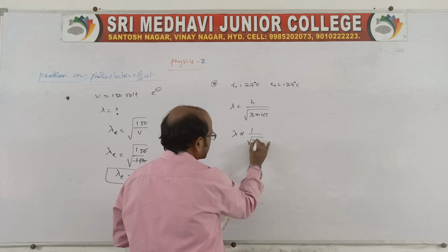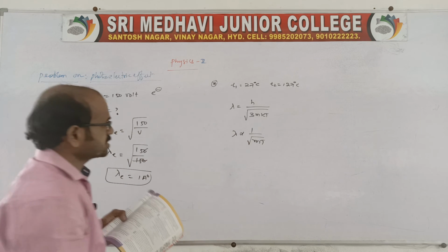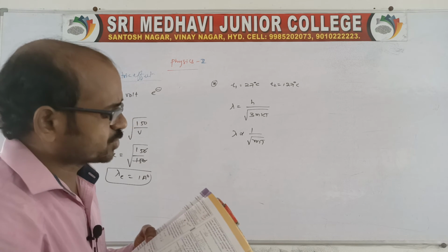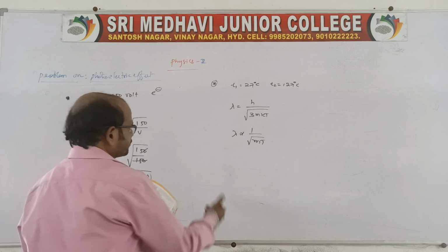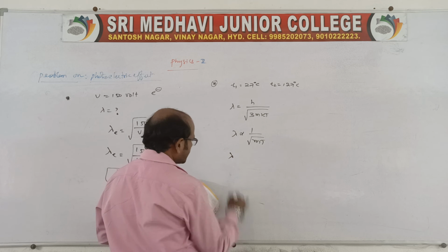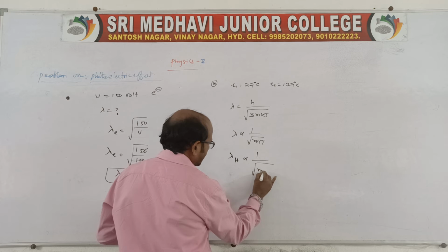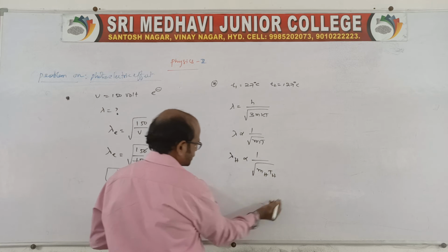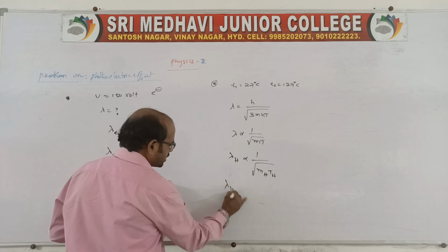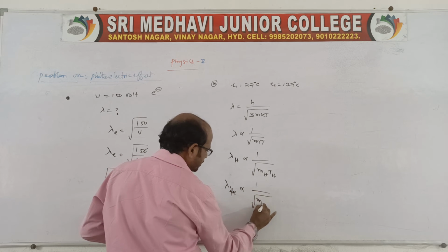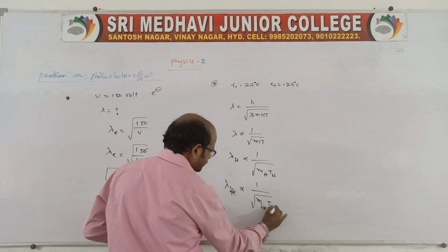Lambda is inversely proportional to root mT. For hydrogen, it is inversely proportional to root of mass of hydrogen and temperature of hydrogen. For helium, also inversely proportional to root of mass of helium and temperature of helium.